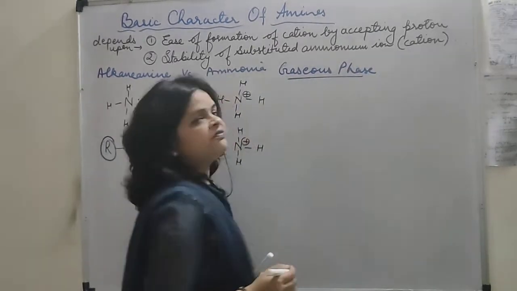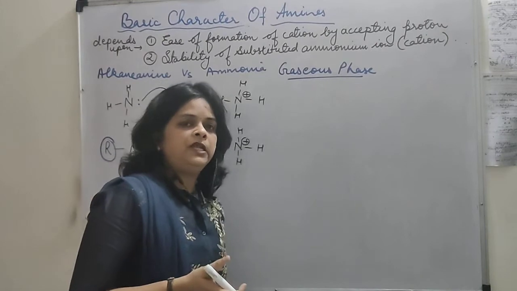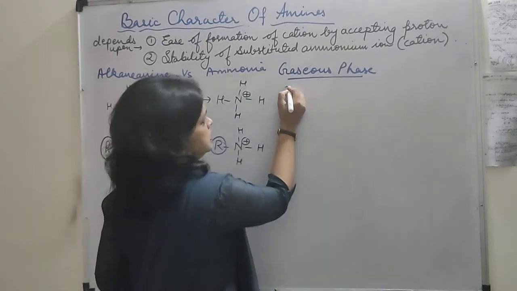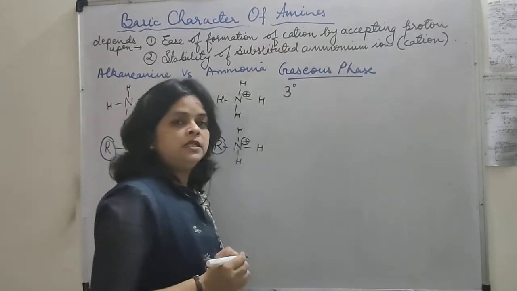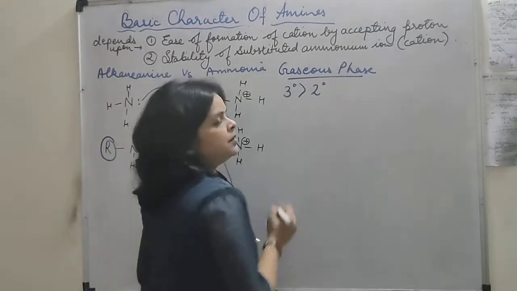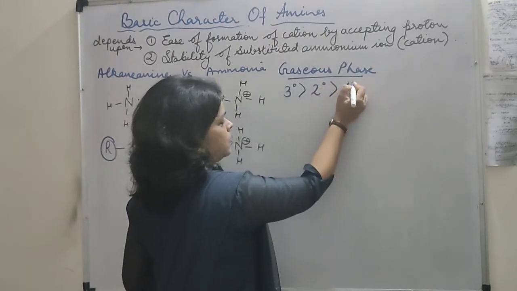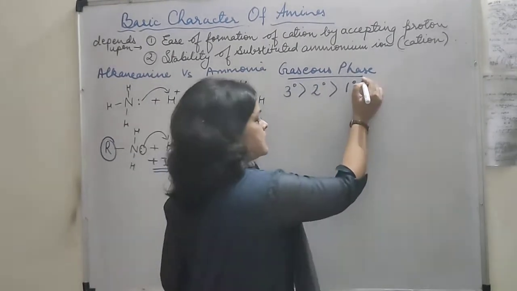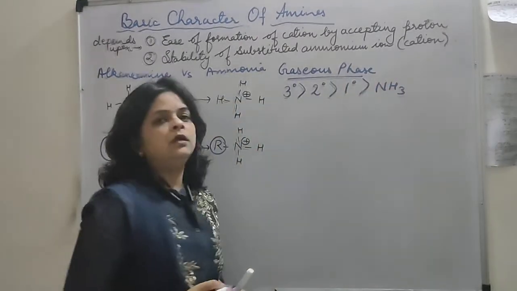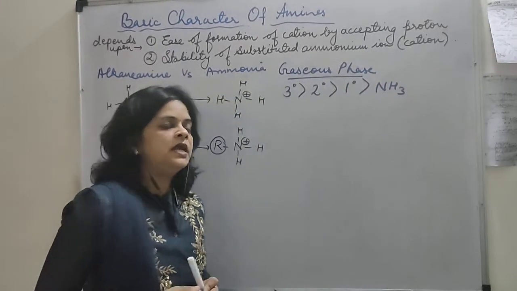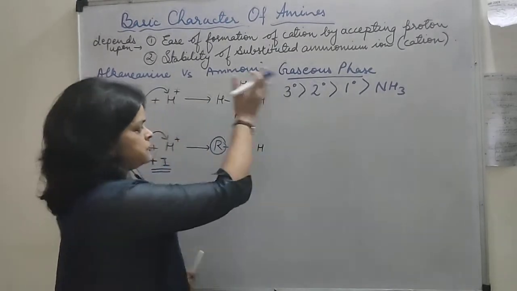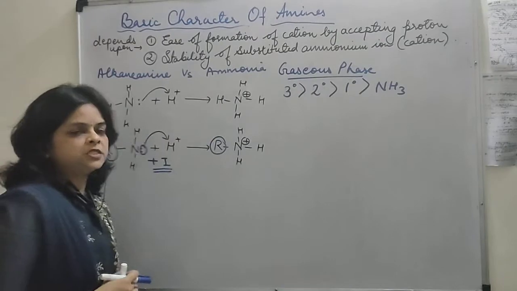In the gaseous phase, the more the number of alkyl groups, the stronger will be the amine. So here the tertiary amine will be the strongest base as compared to the secondary amine, as compared to the primary amine, as compared to ammonia. यानी gaseous phase के अंदर ammonia is the weakest and the tertiary amine is the strongest base. So this was all about the gaseous phase.